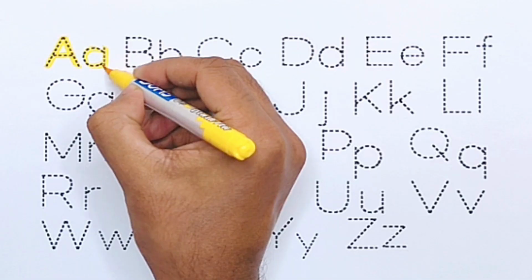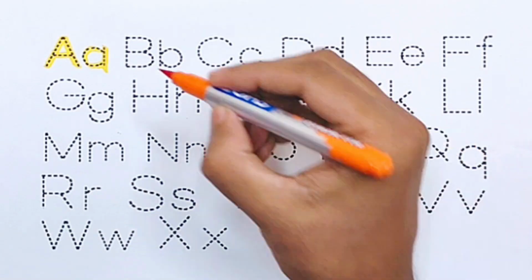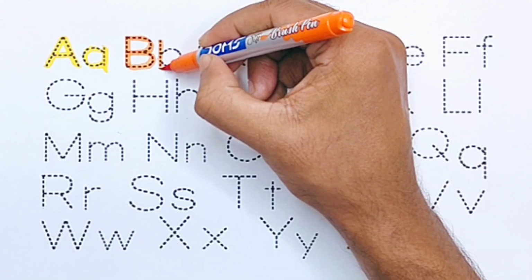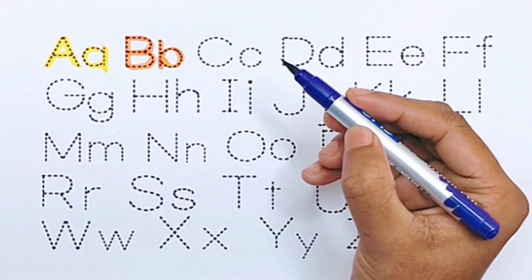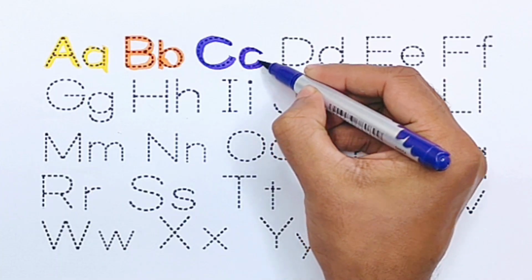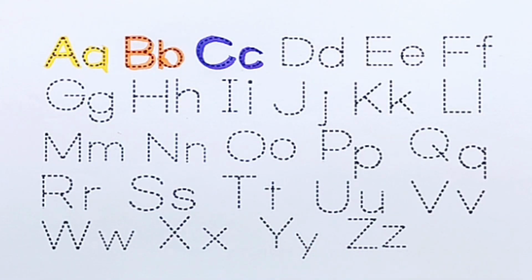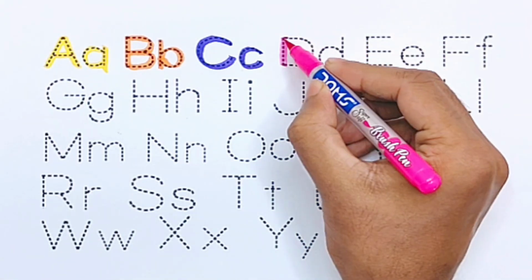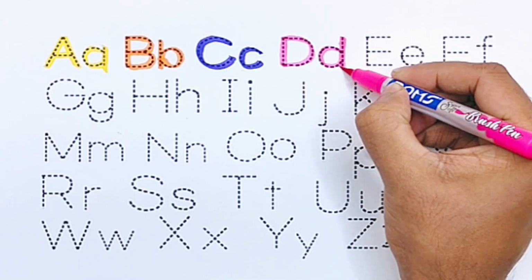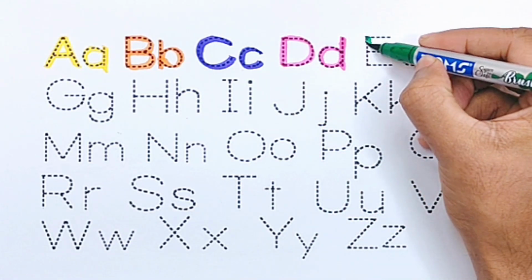A for apple, orange color. B for banana, purple color. C for cat, pink color. D for dog, green color.